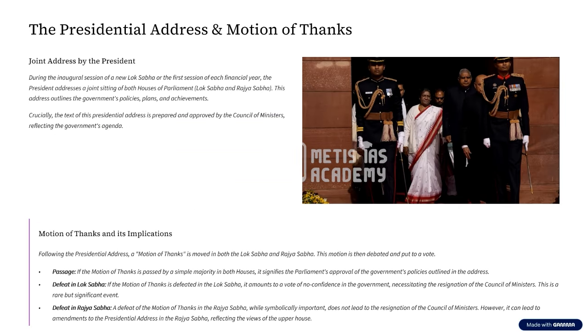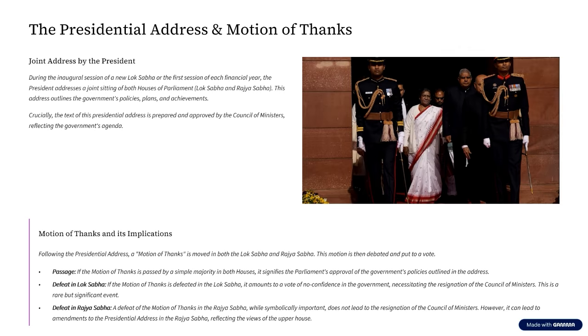Now we have understood about the three sessions of the parliament. What does the constitution say about this? And who is going to summon this session? We also discussed what is going to happen in these sessions, that is, debates, deliberations, enactment of laws, holding the executive accountable by the legislature, etc. All these kinds of things are going to happen in these sessions.